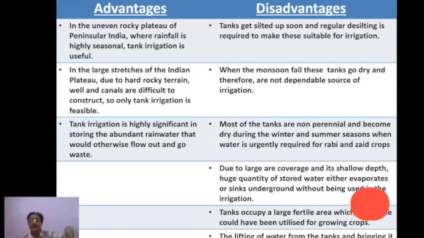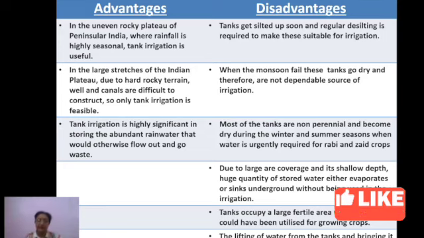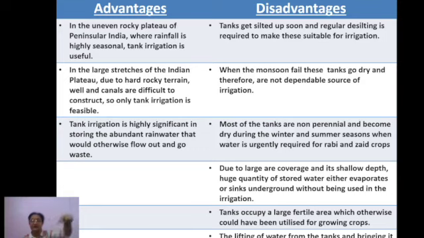How to take out water and provide it to all the crops present in that field becomes a challenge. So the lifting of water from the tanks and bringing it to the fields is a strenuous and very costly task. Keeping all these things in mind, tank irrigation has certain strong disadvantages.